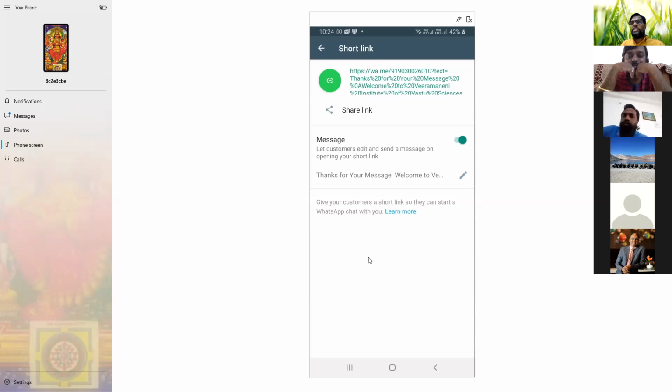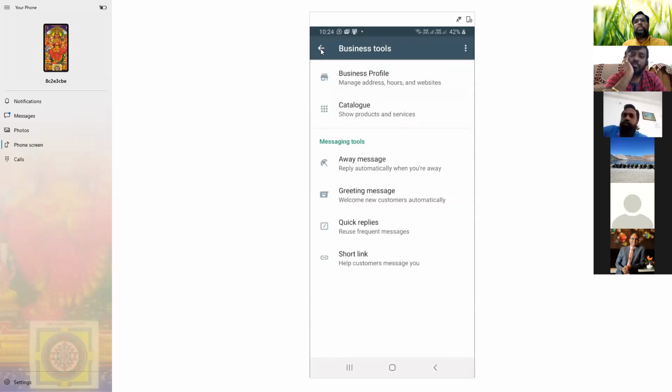If you share this link with your client or your friend, and they click that, immediately they get a message. If you click just like that, also you will get a message. The person uses WhatsApp. That is a short link. I'll show another one.